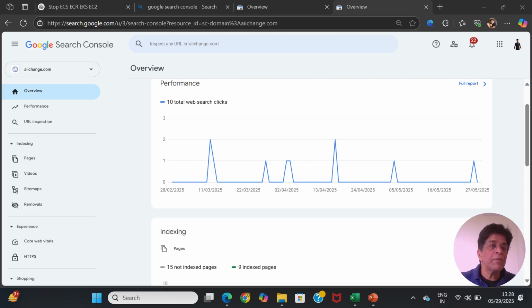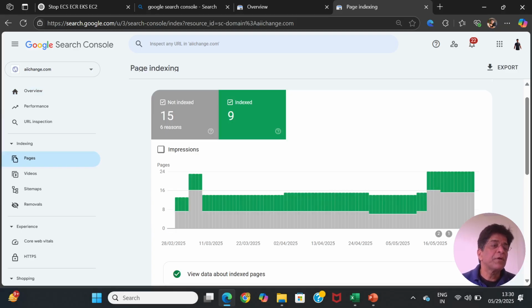In the same way, we can also see how the different pages of the website are promoting, whether they are really identified and indexed by the engine or not. If it is indexed, it will show you yes, it is indexed. If it is not indexed, it will show you 15. That means the search engine is not matching its algorithm to the website, hence 15.